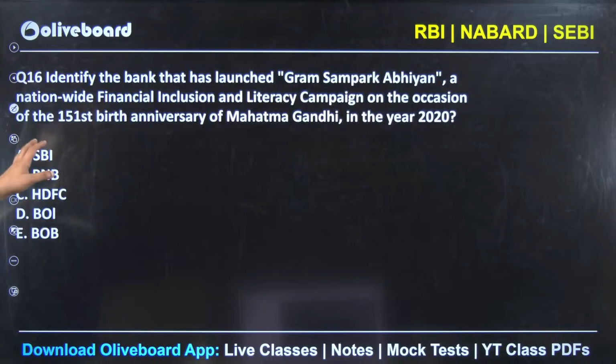Identify the bank that has launched Gram Sampark Abhiyan, a nationwide financial inclusion and literacy campaign, on the occasion of the 151st birthday of Mahatma Gandhi. So, just a minute, guys.